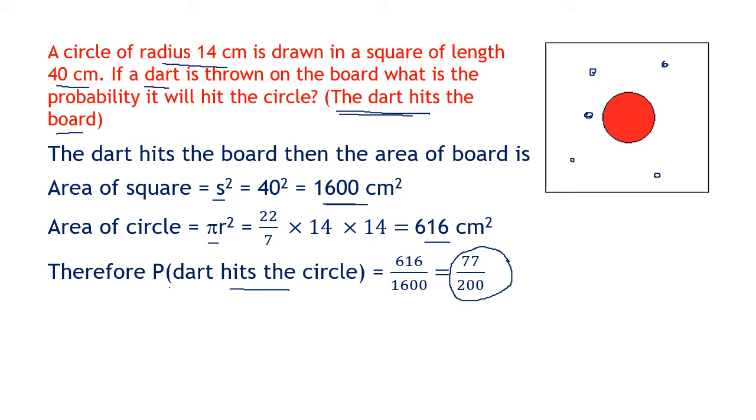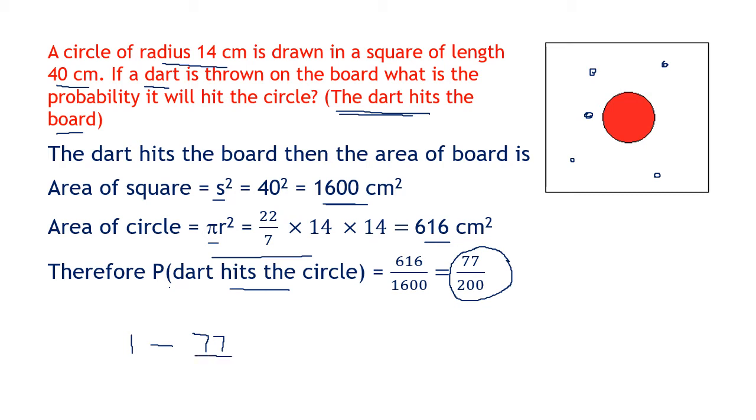Okay. Now I change the question. What is the probability that the dart hits the board but not the circle? So when the question asked is, what is the probability that the dart hits the board but not the circle, what will you do? You will find the complement of this one. So it will be 1 minus, what is the probability of hitting? 77 upon 200.